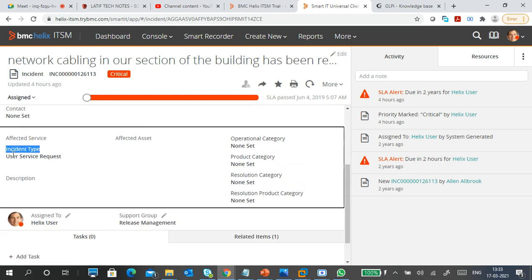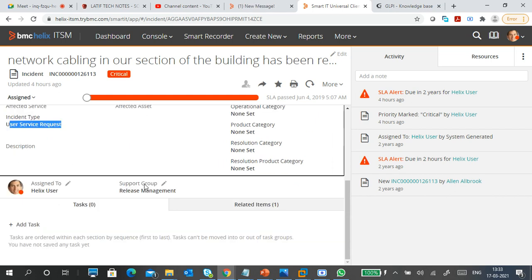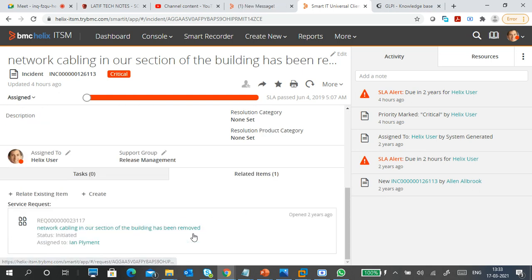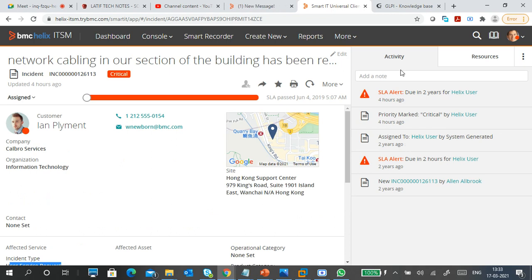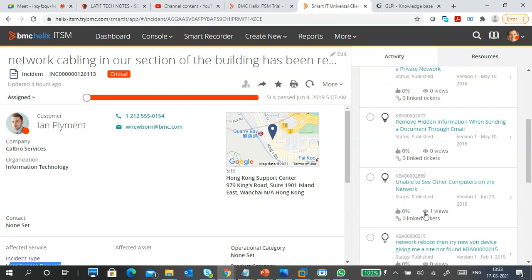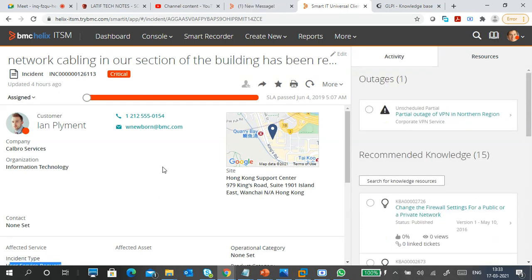Like incident type is user service request type. So what to do? So you want to add a task, or maybe you want to assign to a Helix user. Okay, to whom do you want to assign that one? Okay, what is the request? Okay, what are the activities done? So when it occurred, when it is going to be solved, still in progress, or already solved. Okay, like that. You want to take a printout or a share, or you want to escalate to someone. What are the resources you have on these issues or connected issues?